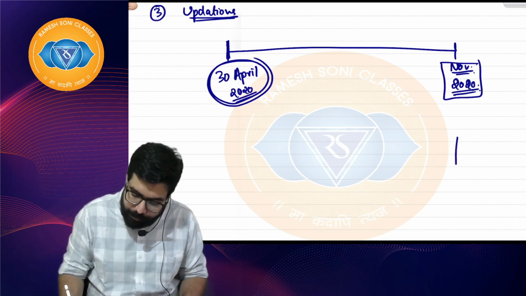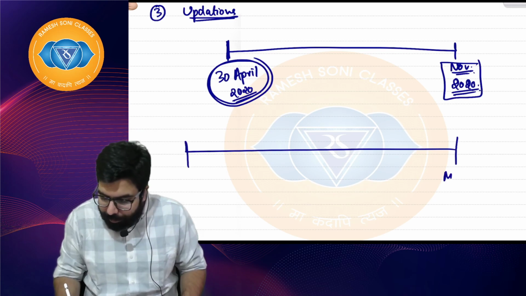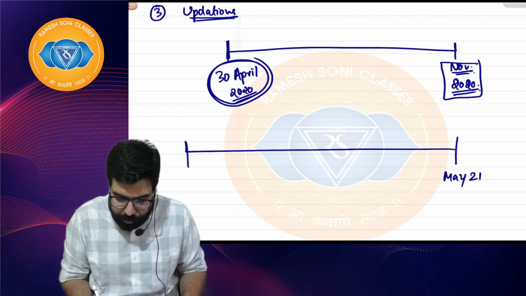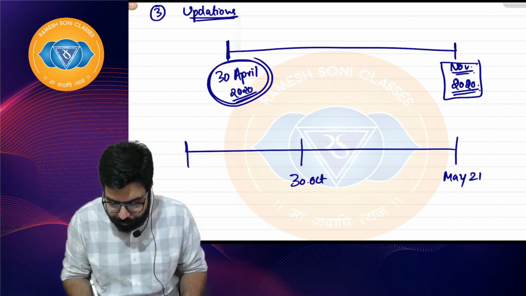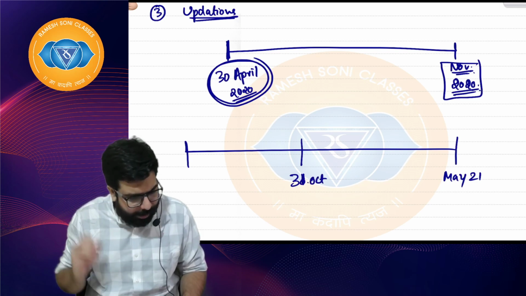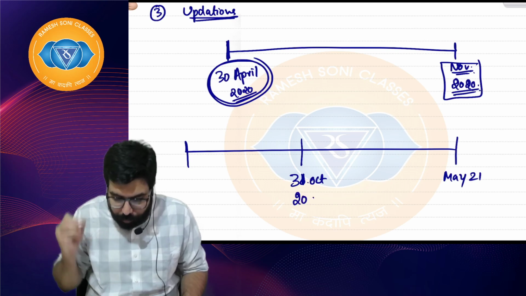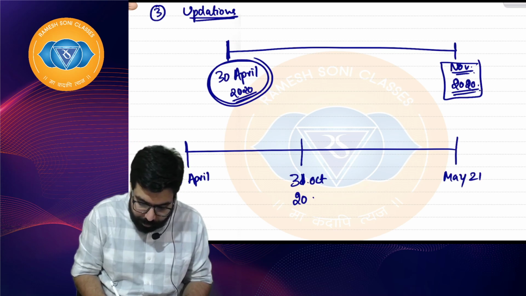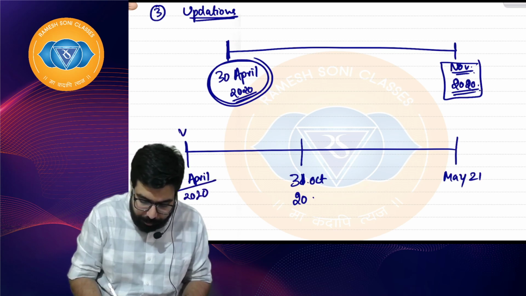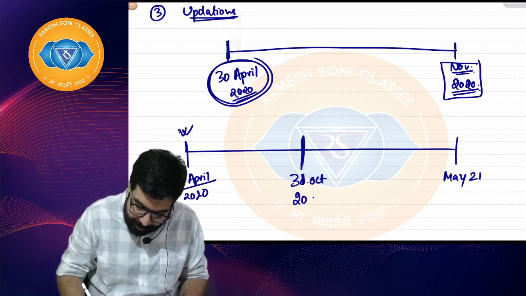Baba, if your exam is in May 21, then for you, the amendments are applicable till 31st of October 2020. So basically, my book is amended till 30th of April 2020, but for you guys, amendments till here are applicable.